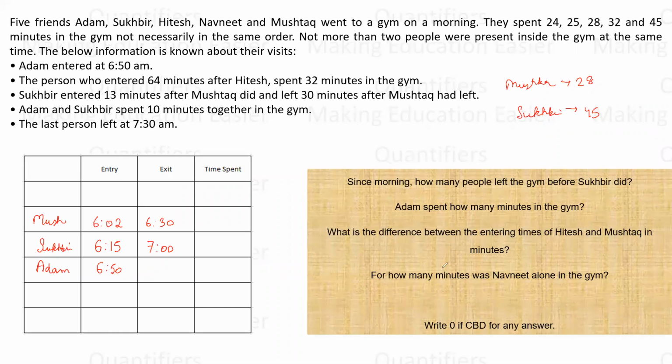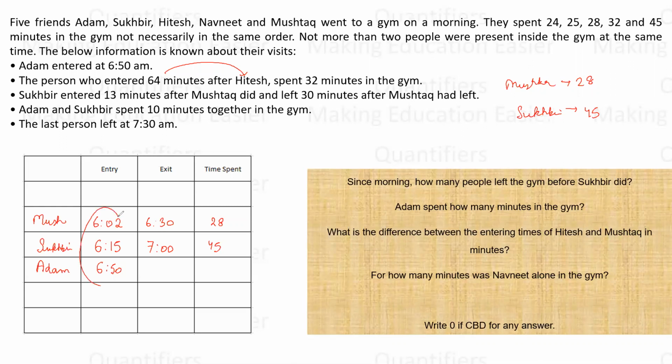Okay. Now the only point that I haven't used, the person who entered. I know that this is 28 and I know this is 45, right? Now I know the person who has entered 64 minutes after Hitesh. So there is someone who is entering after Hitesh. So can I say Hitesh can definitely not be the last one?